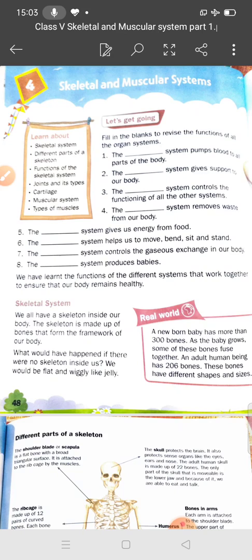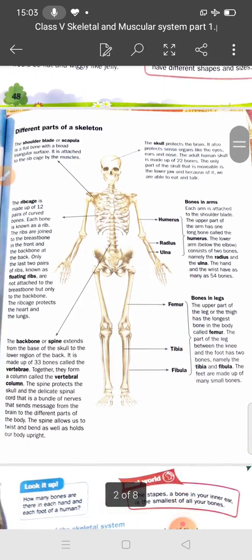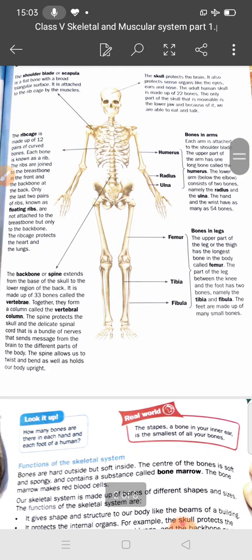And when you stand, which system supports you, student? This is the skeletal system you can see. There are many bones. You can see the skull, rib cage, shoulder, backbone also. So this skeletal system gives support to our body.